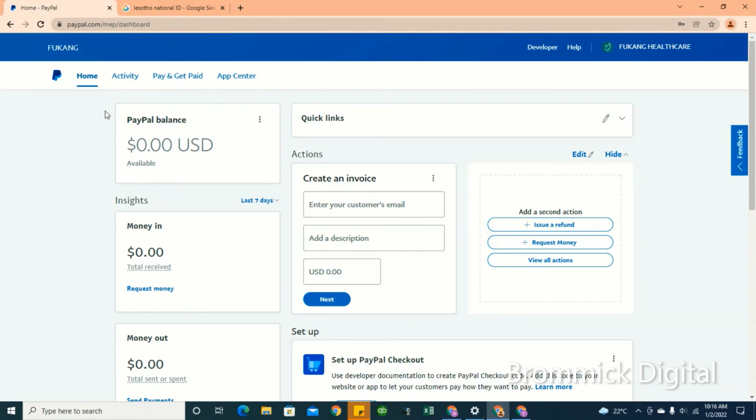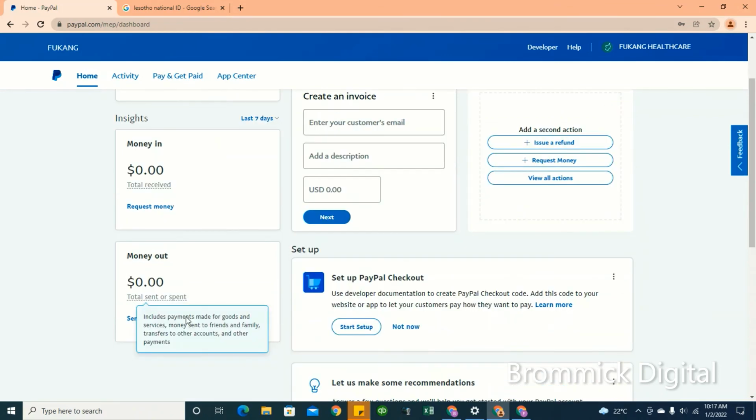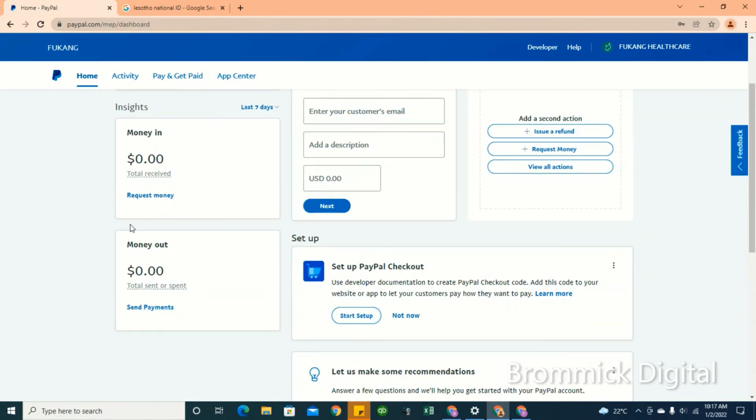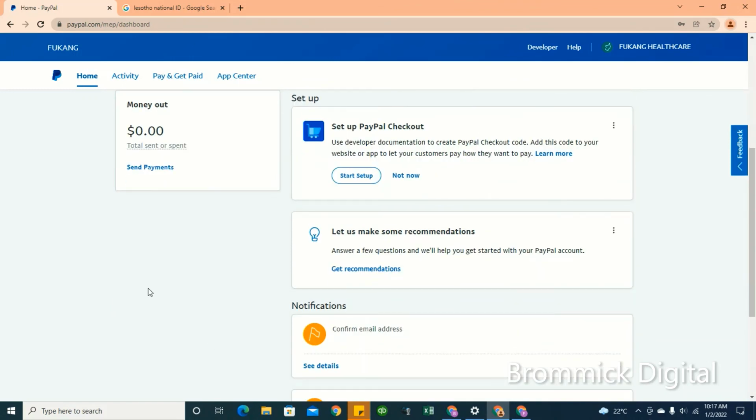Okay, so guys, for a PayPal account that receives money, your interface will have a PayPal balance, which is 0.00 US dollars. But if you don't follow this trick that I share on the Bromec Digital YouTube channel, and you just create your PayPal account any how, you will notice that your interface will not have the PayPal balance. And if you can't find the PayPal balance, it means that you can't receive money in Uganda, guys. Okay, so you can see money in, total received, and total sent out or spent.